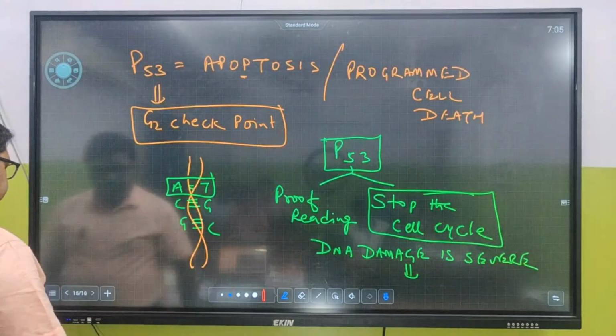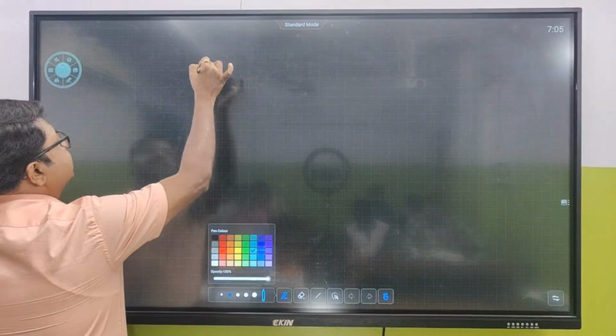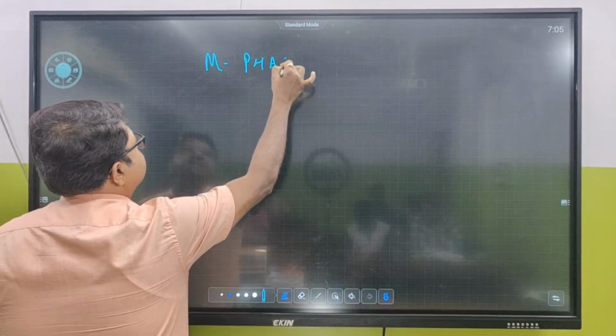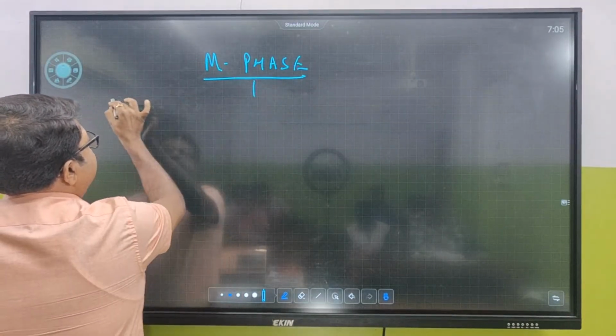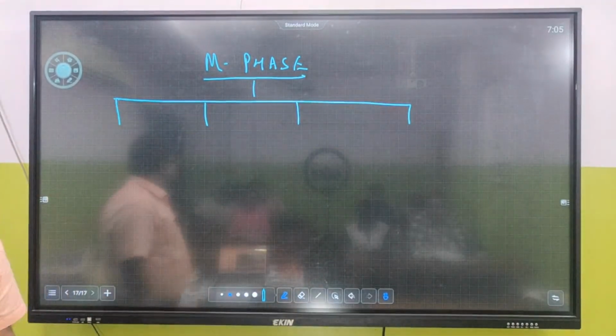Okay, now what is M? Let's talk about the M phase. M phase means mitotic phase. In M phase, how many stages are there?